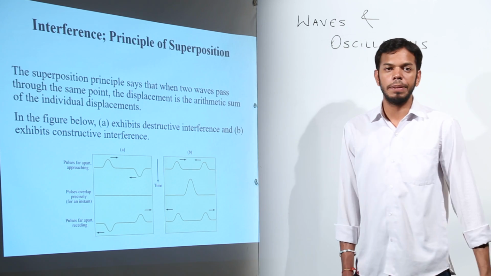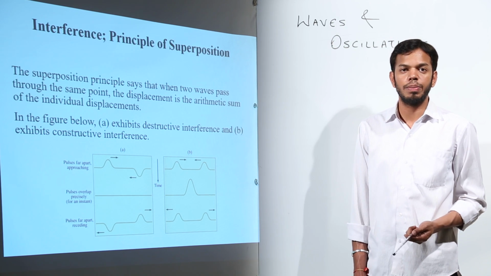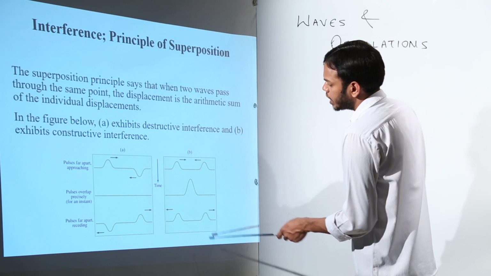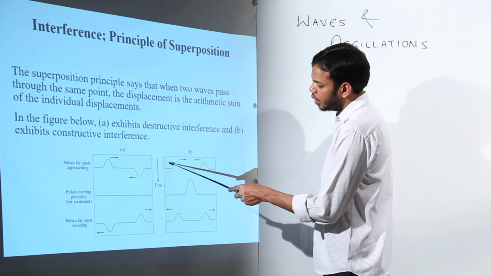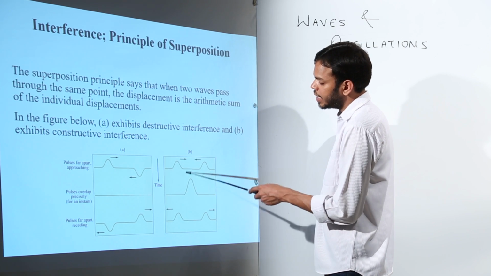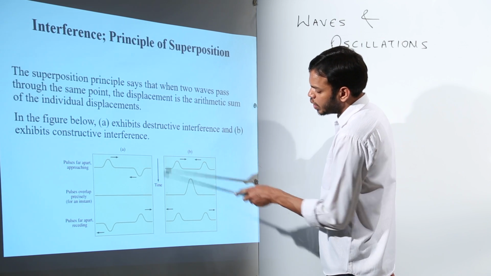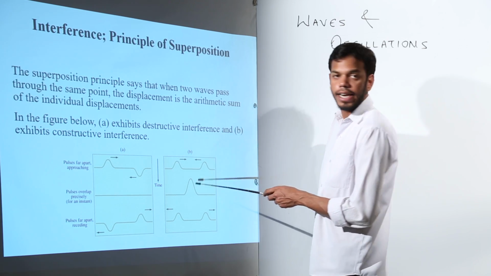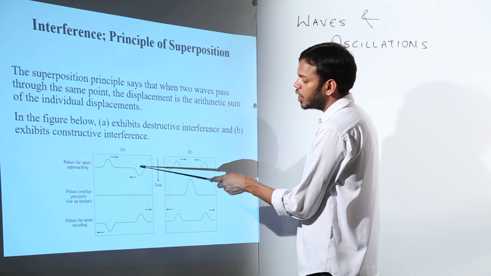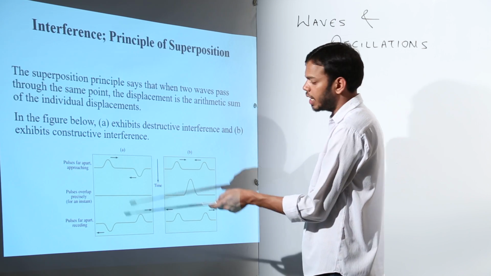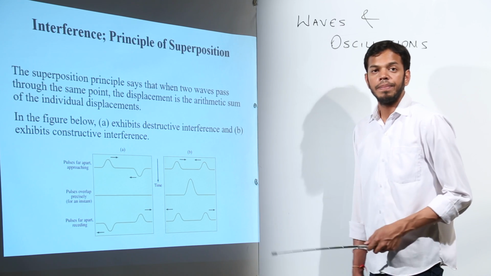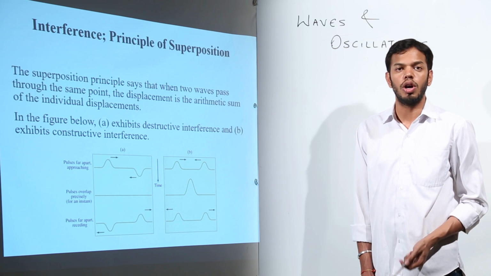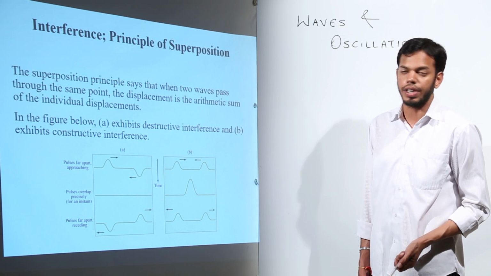Then the superposition principle means what will happen if 2 or more waves superimpose. The energy might get increased, it might get decreased, that is what superposition is called. So consider this example. In this one, 2 waves are coming towards each other and the resultant is bigger, and after that this one goes there and this one goes here. In the next one, they were in the same phase, that is why the amplitude got added up, whereas in this case they were in opposite phase, so the amplitude got completely cancelled, so we have got nothing. So this is called interference or superposition in same phase, superposition in opposite phase. Sometimes it is also called constructive interference and destructive interference.